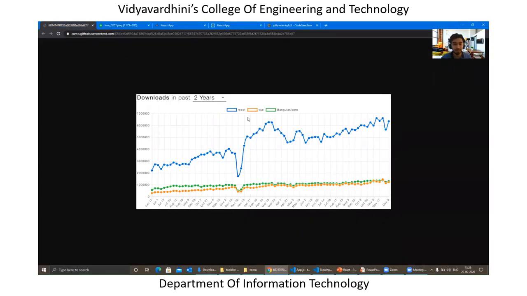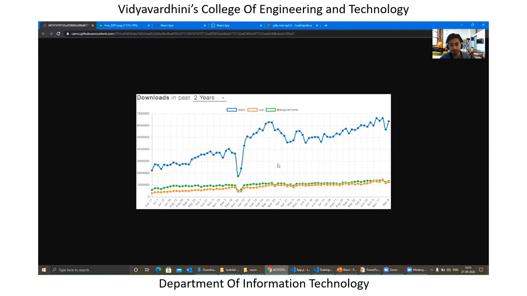why should we learn React? Over here, you can see that the growth of React has significantly increased over the past 2 years, until December 2019. Basically the chart is a comparison of different frameworks and libraries available in the market along with React, which can help for building front-end applications using reusable components. If you take a look over here, the blue line represents React, the orange one represents Vue, and the green one represents Angular.